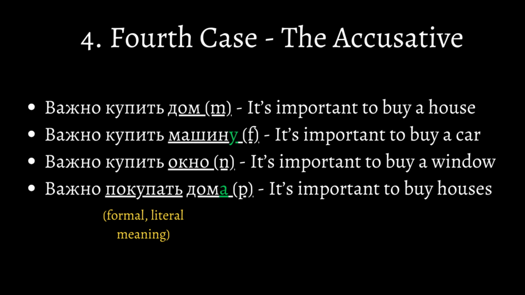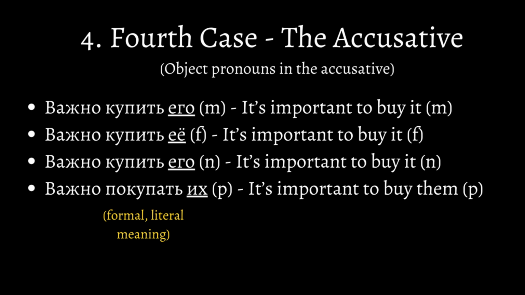Still, each noun has a different gender, but we can replace them with object pronouns, like важно купить его, ее, его, and их. Now, the meaning is, it's important to buy it or them, which can be его and ее, and if it's plural, the object pronoun is их.